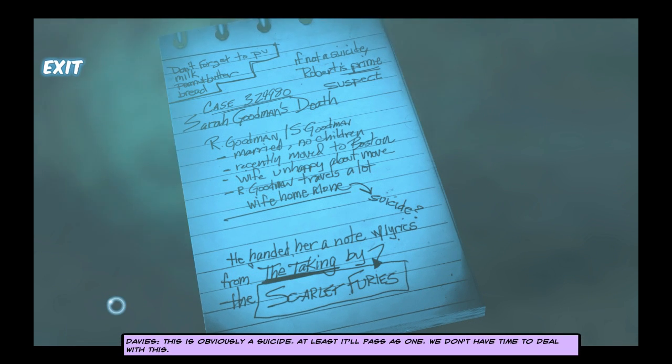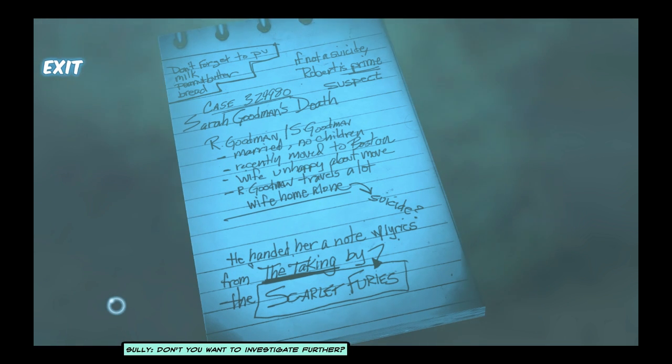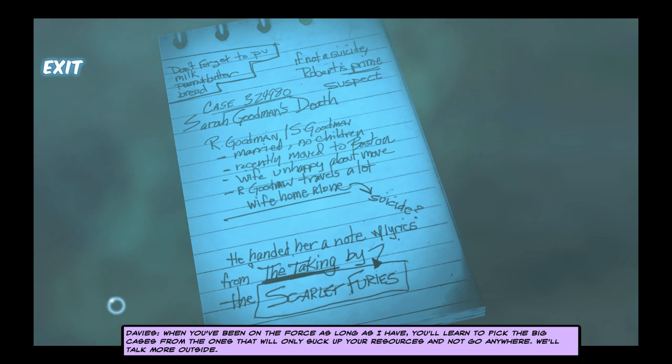This is obviously a suicide. At least it'll pass as one. We don't have time to deal with this. Don't you want to investigate further? When you've been on the force as long as I have, you'll learn to pick the big cases from the ones that'll only suck up your resources and not go anywhere. We'll talk more outside.